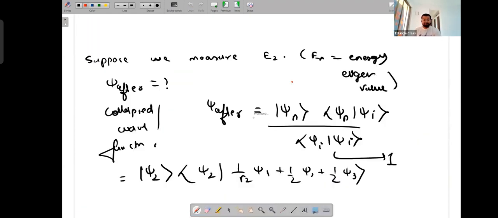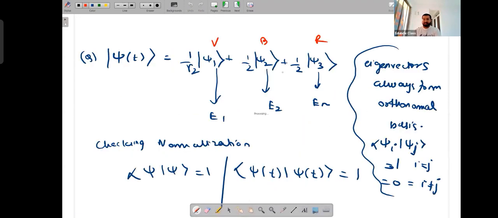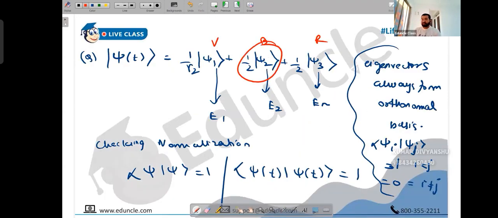By the way, never be under the assumption that in the exam, if they give us that we measure E2, I can directly write half psi 2. No, people, you cannot always do that. Can you tell me why?